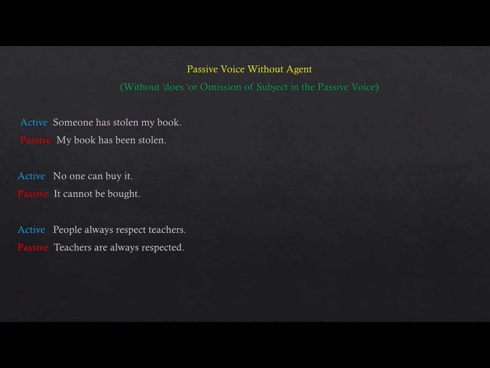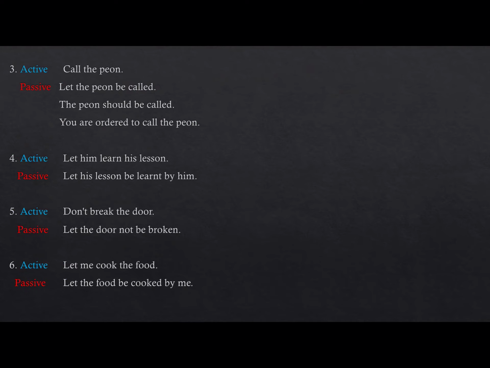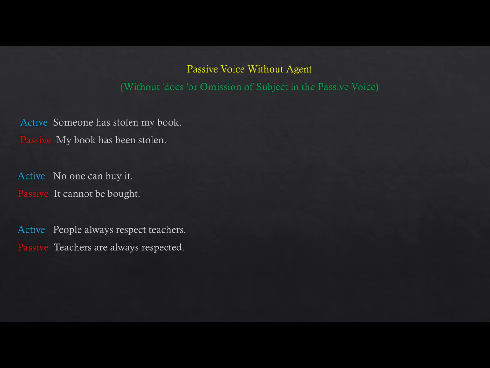People always respect teachers. Teachers are always respected. Here you can omit people. Here you can omit no one. Or here you can omit someone. So this is how. These sentences where we are omitting the subject, and where we can make the sentence in these three ways, are important. You must practice them.